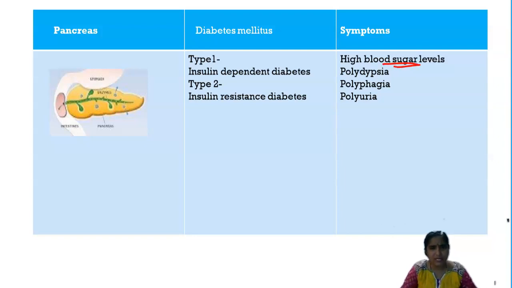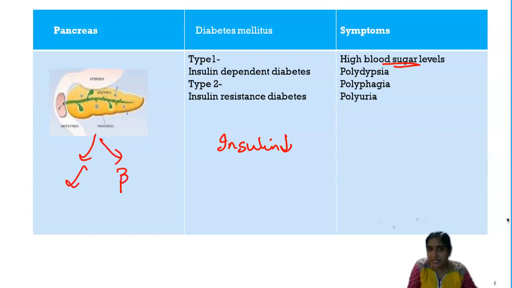Now, why do they have high blood sugar levels? What is not functioning here? Your insulin is underproduced or not produced at all. What is the function of the insulin hormone? Normally in the pancreas, the islets of Langerhans have two cells, the alpha cells and the beta cells. The alpha cells produce the glucagon hormone and the beta cells produce your insulin hormone.